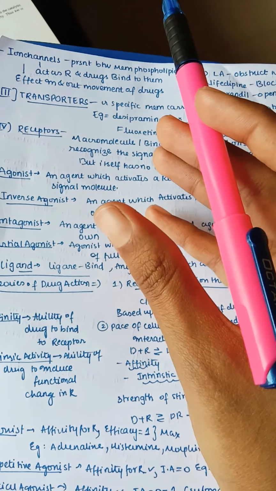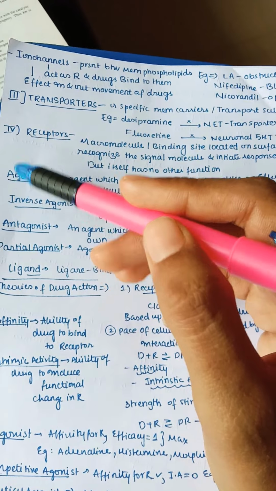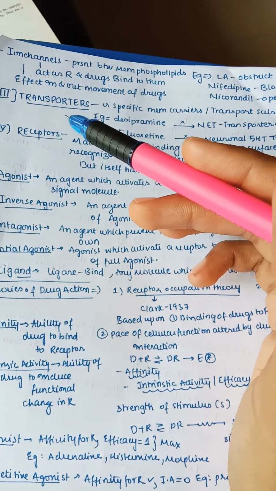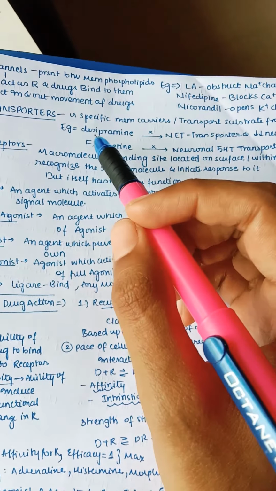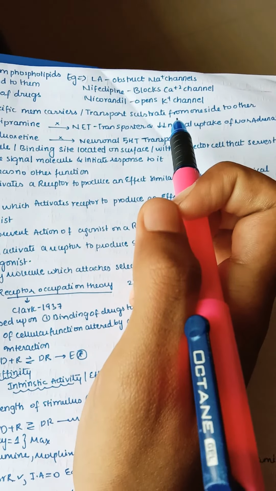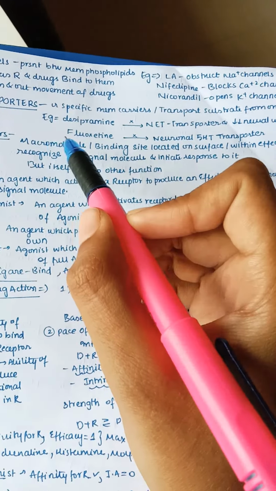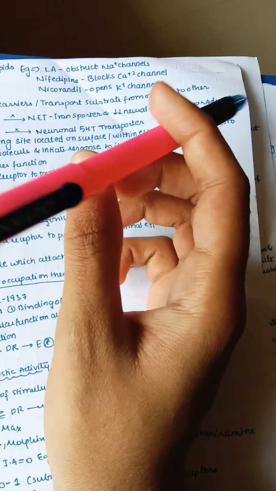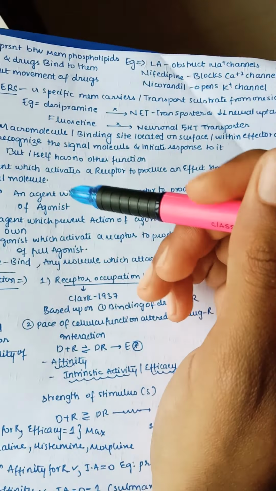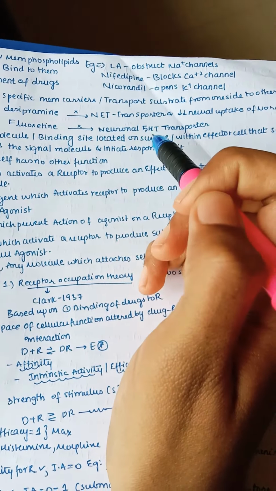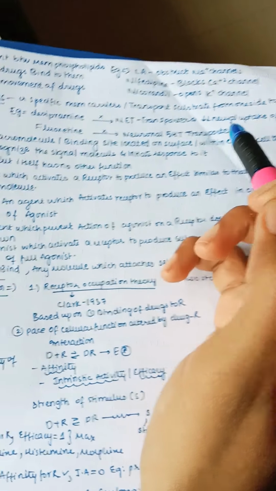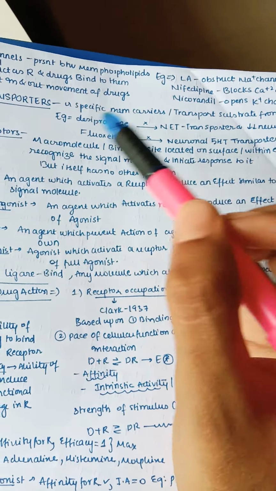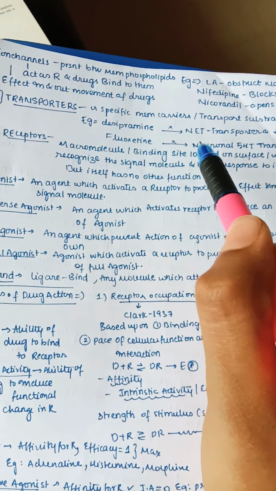Next, let us move on to transporters. All these are nothing but the effects, meaning a drug can act on all these things, like enzymes, ion channels, and even on transporters, which are specific membrane carriers that transport substrate from one side to the other. For example, you can take desipramine. It blocks the NET transporter and decreases the neuronal uptake of noradrenaline, and fluoxetine blocks the neuronal serotonin transporter. So these drugs are acting by blocking these transporters. So a drug can also show an effect on a transporter.